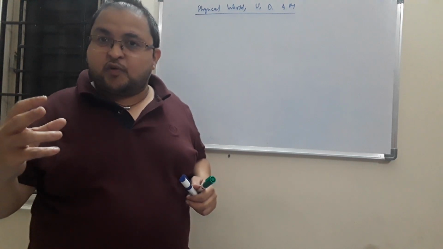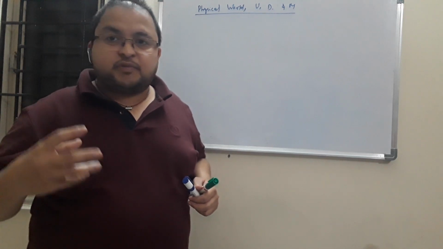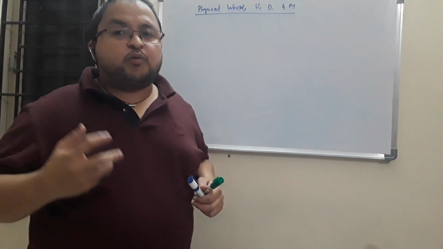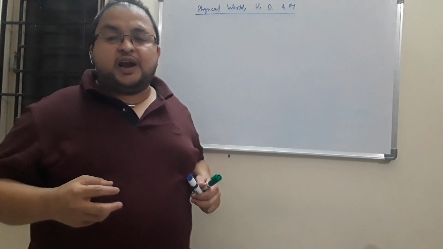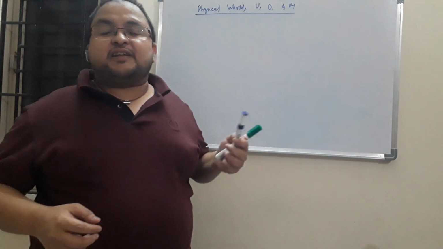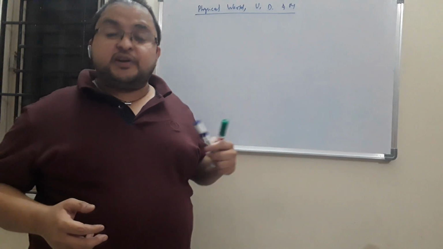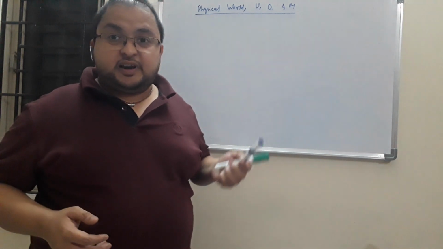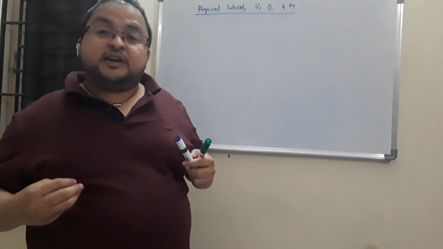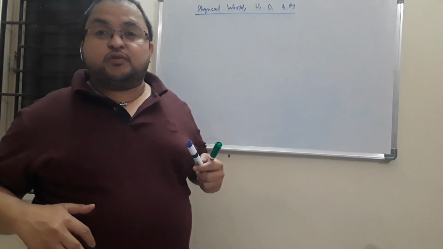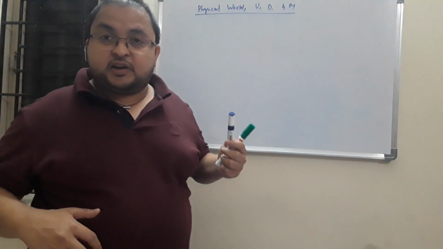It has got a microphone, obviously it has got a camera, so light is being captured by my camera, sound is being captured by the microphone, and the camera is converting the light energy into an electromagnetic energy, right? Similarly, the circuit attached to the microphone is converting the sound energy into an